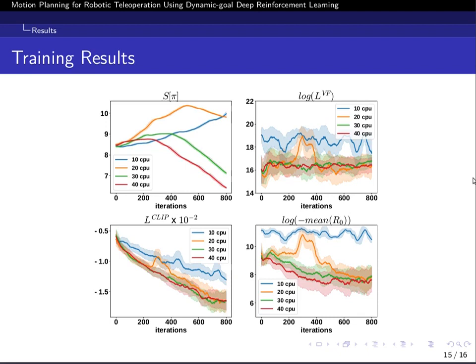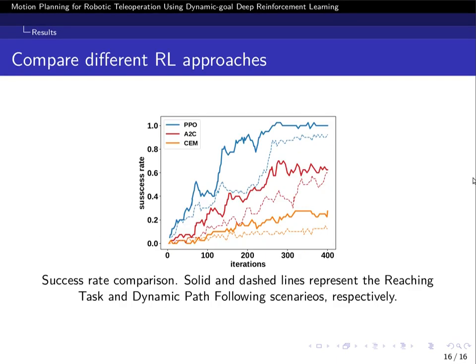But when the number of parallel workers is less than 10, our model doesn't converge at all. And here we compared the PPO method with older methods of reinforcement learning, and as you can see, the PPO method outperforms all of them. Thank you.